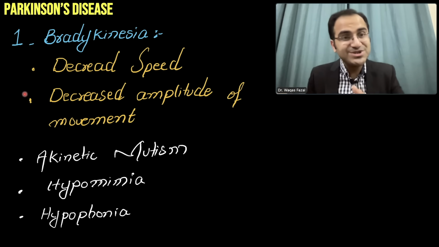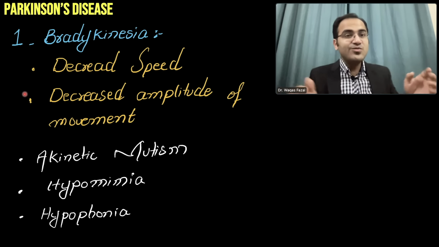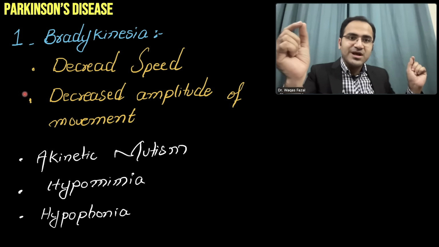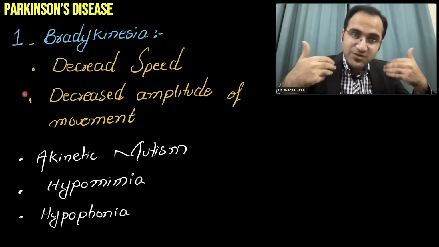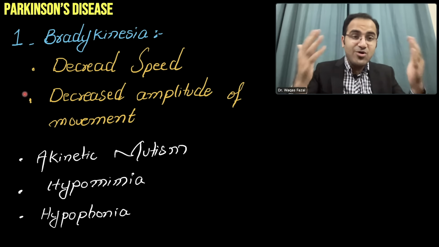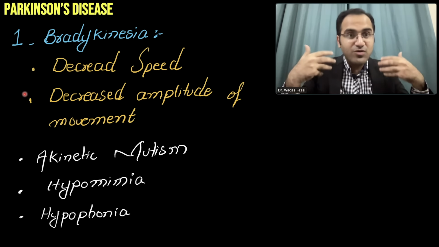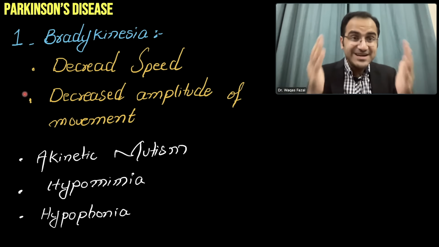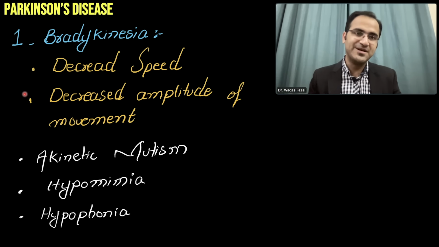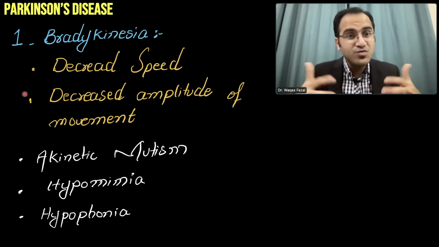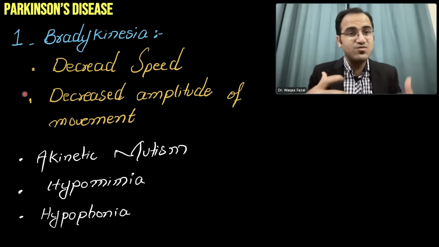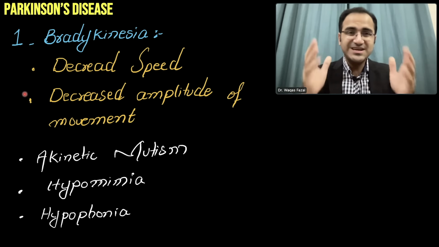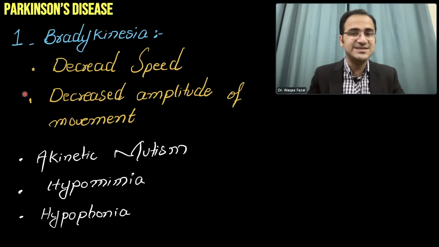But if you ask a patient of Parkinsonism within a room to move from this point to the door, even initiating the movement, even taking the first step will take a lot of minutes. It will take a lot of effort for that patient. That is the slowness of movement. These patients cannot move because they have loss of dopamine. The movements are so slow. It's such a difficult disease.